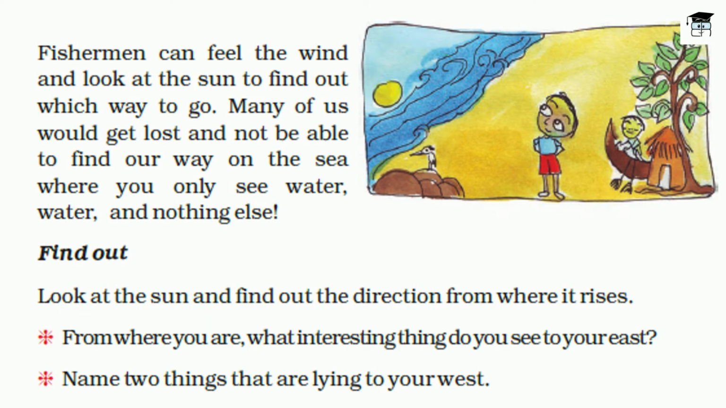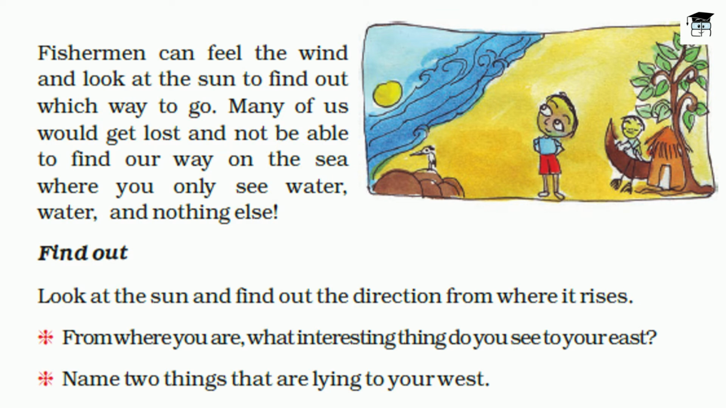Moving forward, the fishermen can feel the wind, and look at the sun to find out which way to go. Many of us would get lost and not be able to find our way on the sea, where you only see water, and nothing else. But these fishermen, they are able to find their way. Look at the sun and find out the direction from which it rises.